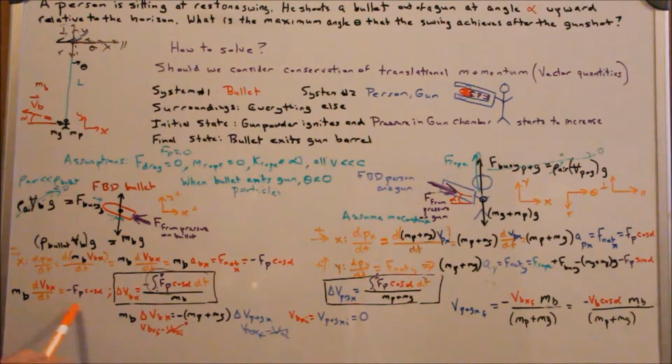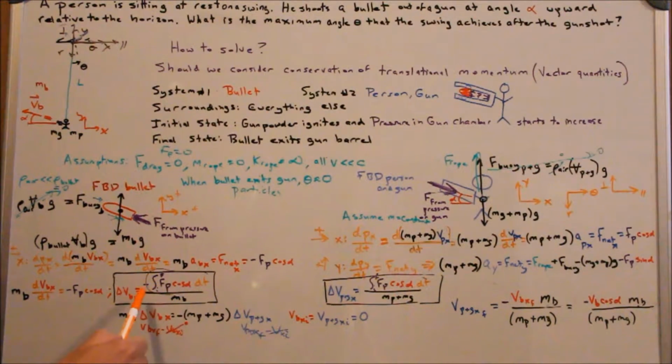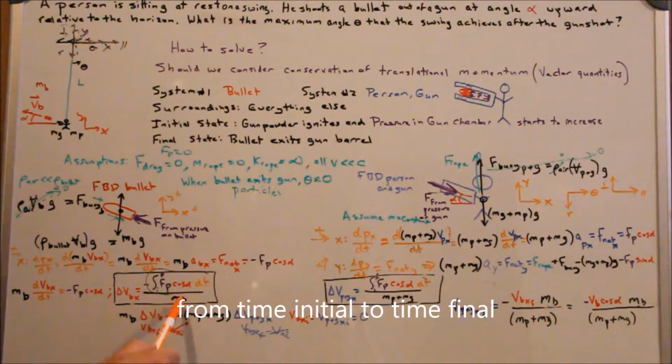So I can think about taking the integral, sorry, of this term. That's going to be my delta velocity of the bullet with respect to x. That's my impulse. That's my force, which is my FP cosine alpha, excuse me, with respect to time. So impulse over this mass.